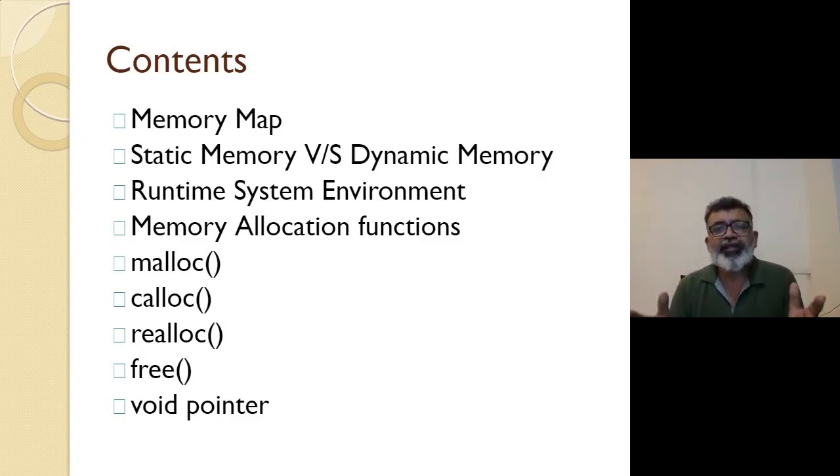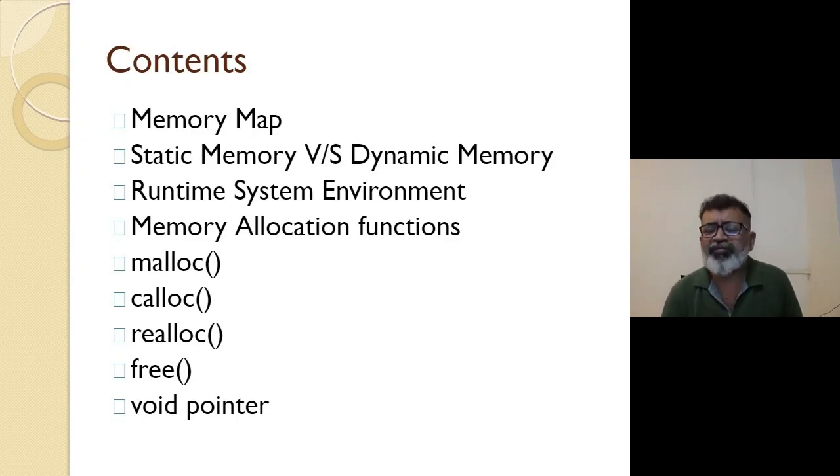Now, when we talk about the runtime system environment, it has to look after static memory and dynamic memory. What we have used till the last chapter: variables inside functions, variables inside if-else, variables inside a for loop, variables outside functions, or variables in functions other than the main function.